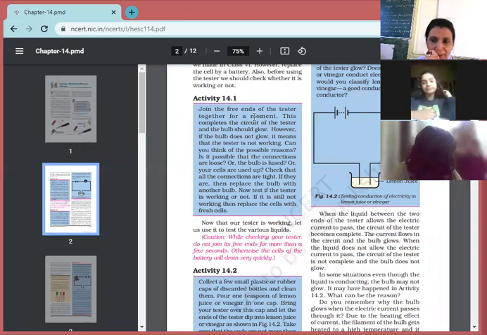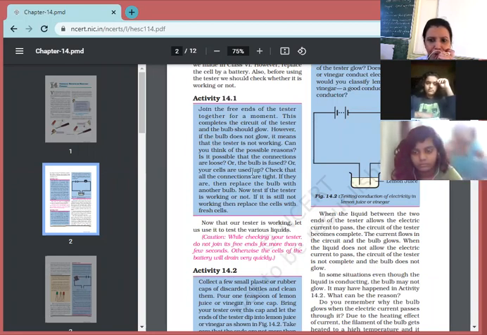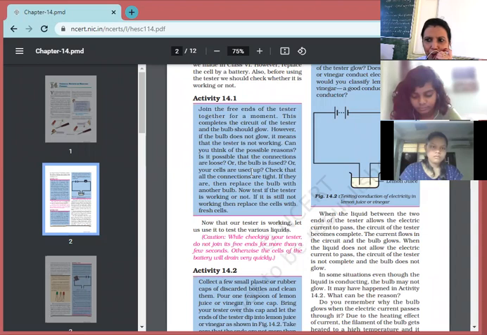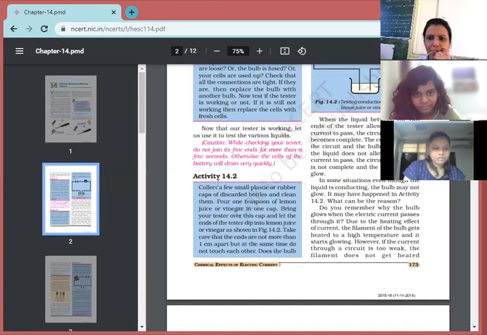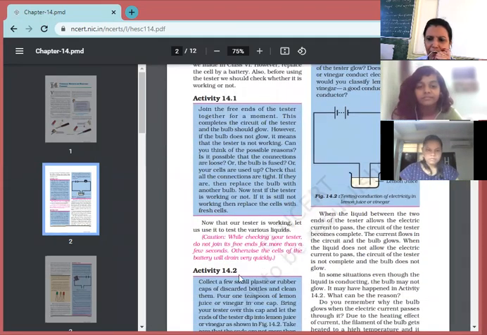that we need to check the tester. Join the free ends of the tester together for a moment. This completes a circuit of the tester and the bulb should glow. So you can make your own tester. If the bulb glows, it means the current is flowing, and if the bulb is not glowing, it means that current is not flowing. Okay. Next, Anshika Agarwal. Similarly, one more thing is here, activity 14.2. Start reading, beta, 14.2.